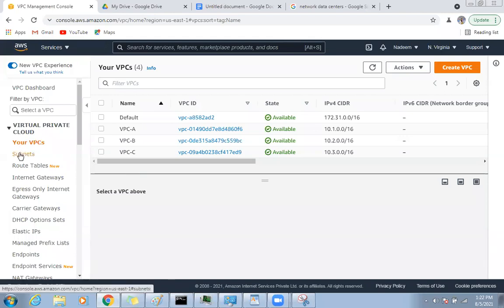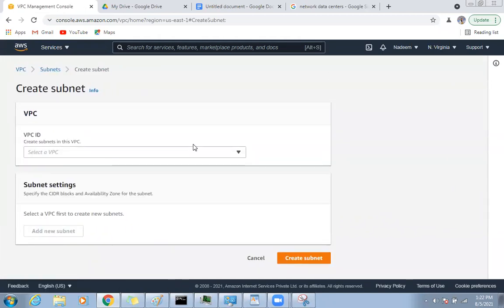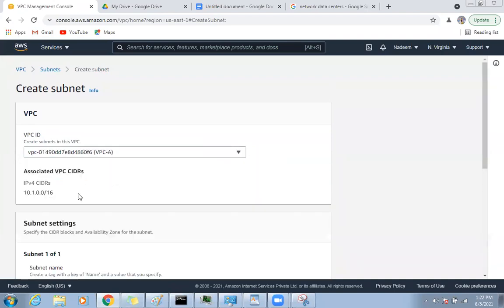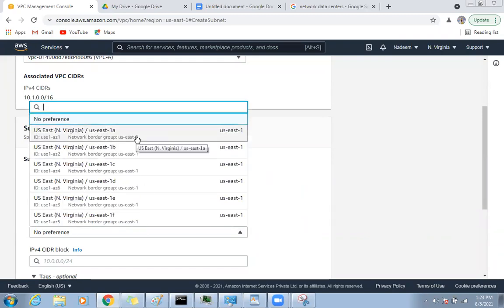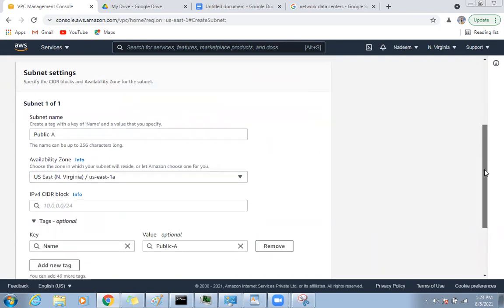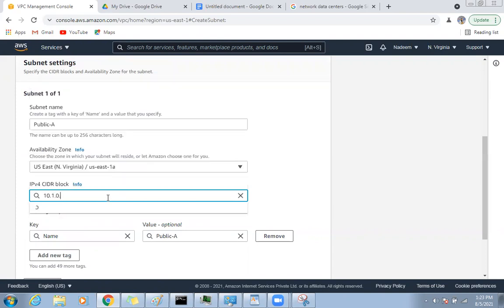So now let's go and create subnets. Right now there are default subnets, so we are not going to touch these. I'm going to create a subnet under which VPC? First VPC A. My subnet will be, let's say, public A. For the availability zone, I will choose 1A, and the CIDR I will choose 10.1.0.0/24.